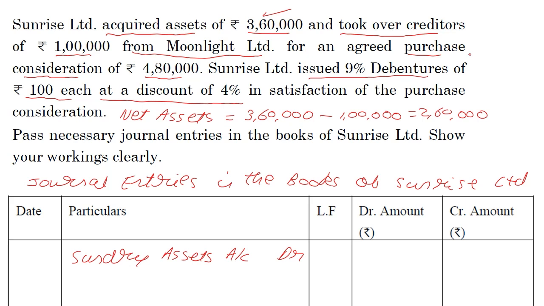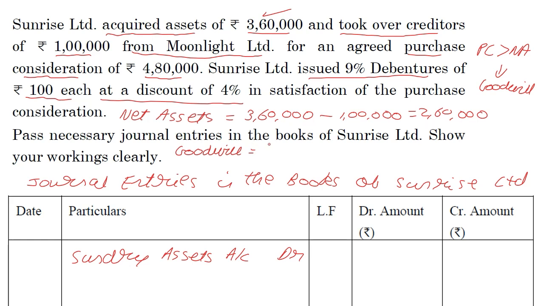When the purchase consideration is more than the net assets, what we are talking about is goodwill, which is going to be the difference between the two.